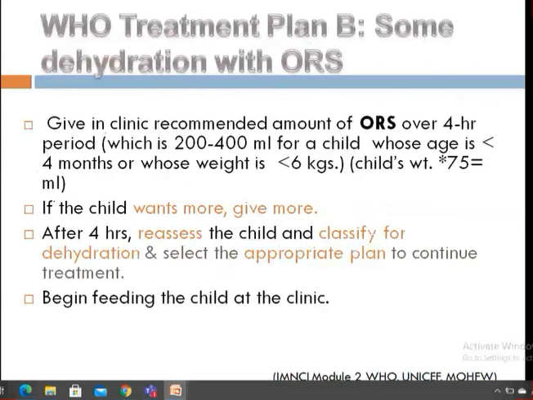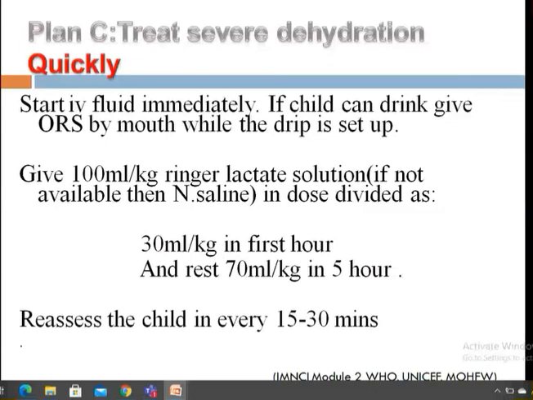First, you have to replenish the depleted fluid within 4 hours. Then you have to reassess, and according to the severity of the condition, follow plan A or C. Plan C means to treat severe dehydration. Your child may be unconscious or very lethargic, so you have to start with intravenous fluid here. Don't write intravenous fluid for no dehydration and some dehydration. It is for plan C only, for severe dehydration only.